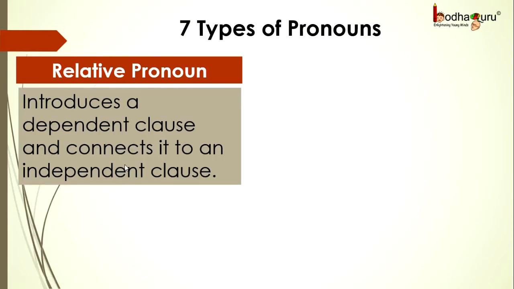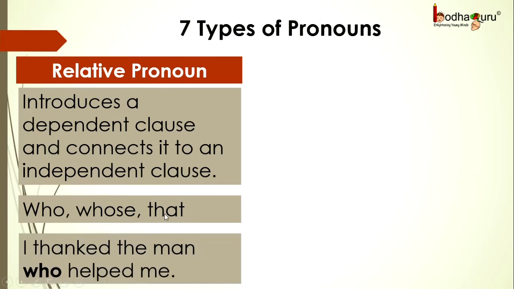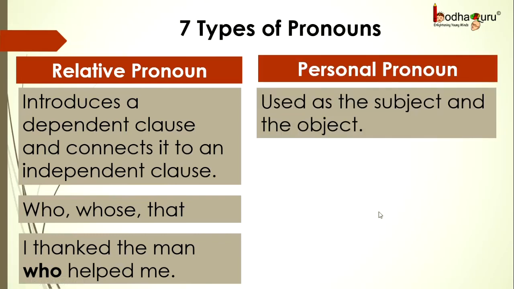The next type of pronoun, relative pronoun. This is a pronoun which introduces a dependent clause and connects it to an independent clause. For example, who, whose, that, etc. And if we see the sentence, "I thank the man who helped me." Here, "who" is the relative pronoun and it is connecting the dependent clause "who helped me" with the independent clause "I thank the man."